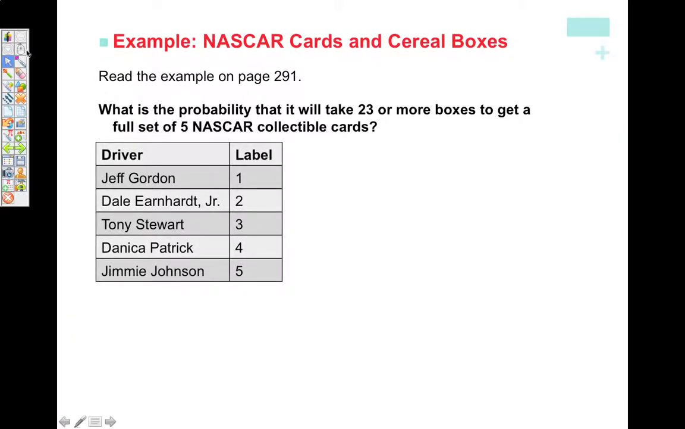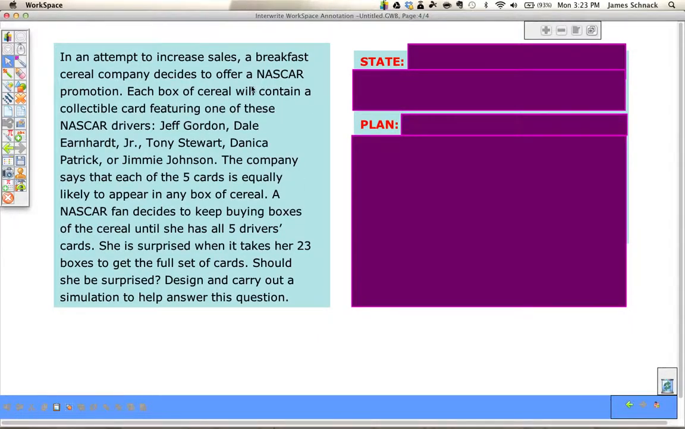Another example, page 291 in our AP Stat book, but here is the problem written out, the example. So, breakfast cereal, NASCAR promotion. Each box of cereal will contain a collectible card. I used to love these cereals when I was young. Not necessarily NASCAR, but I loved getting stuff in my cereal box. We have 5 NASCAR drivers: Jeff Gordon, Dale Earnhardt Jr., Tony Stewart, Danica Patrick, and Jimmie Johnson. The company says that each of the 5 cards is equally likely to appear.